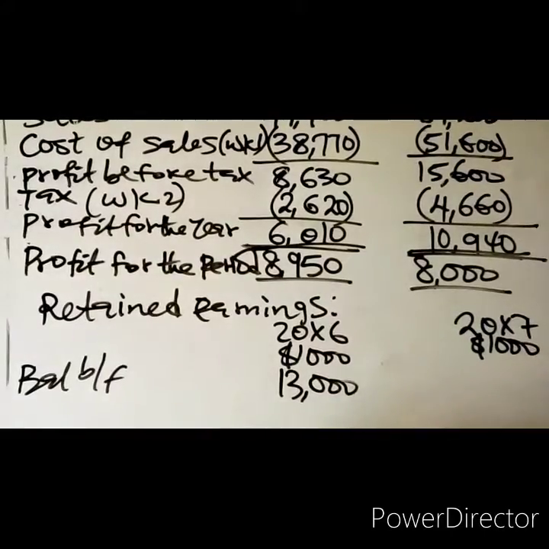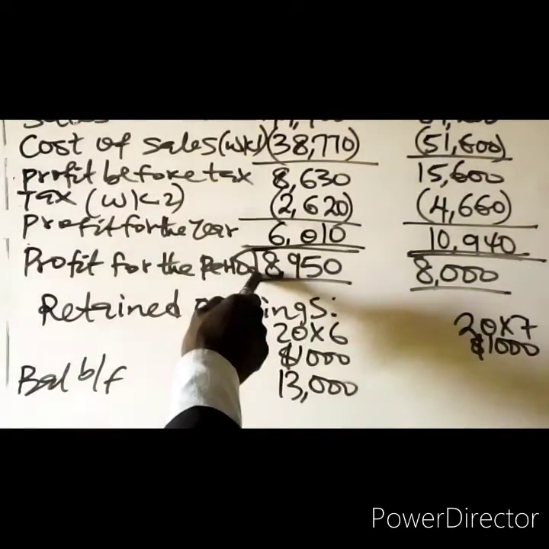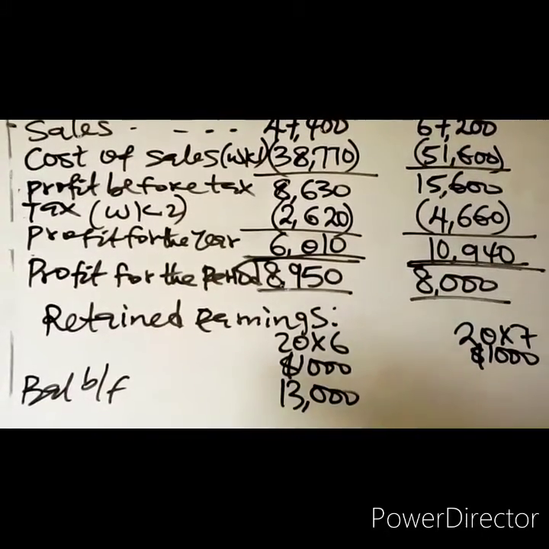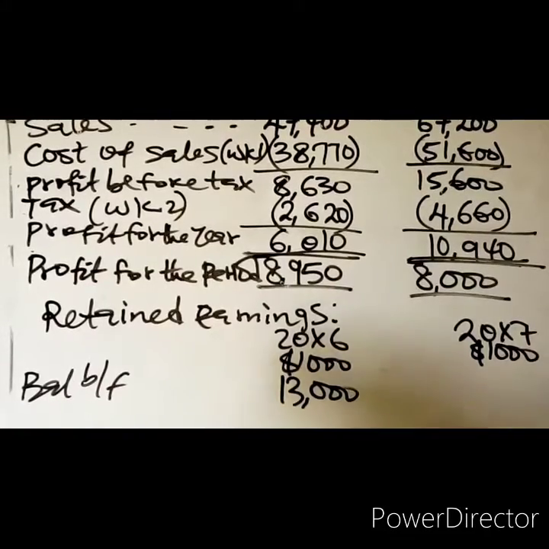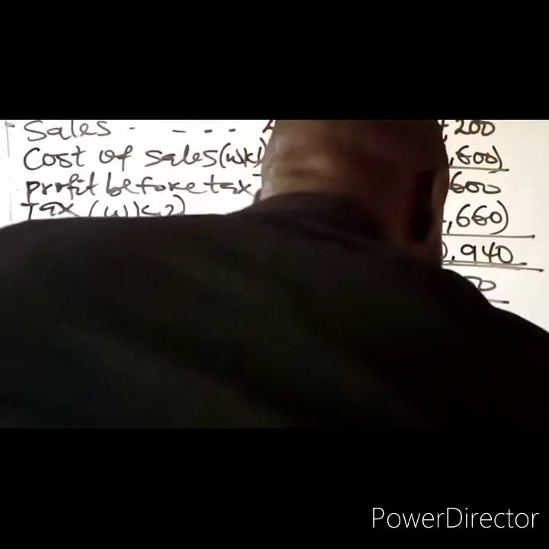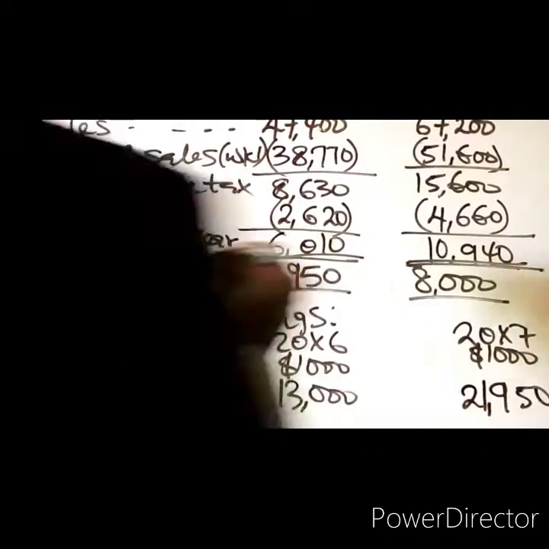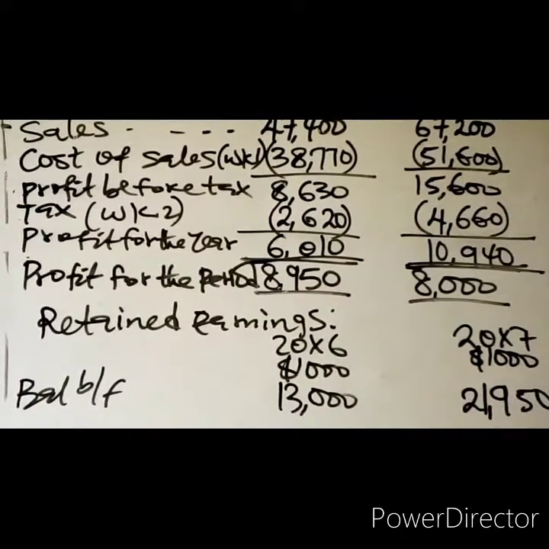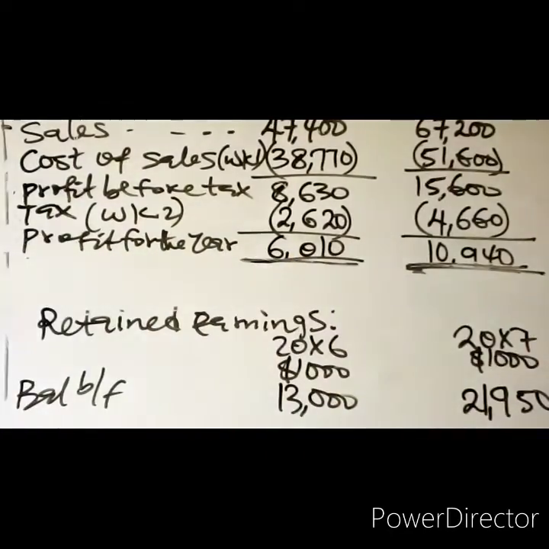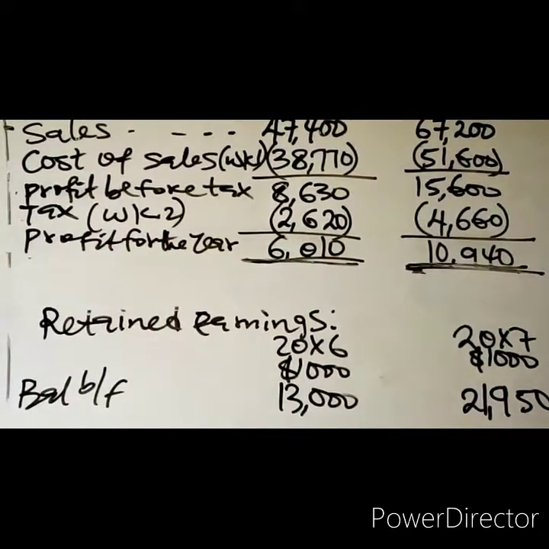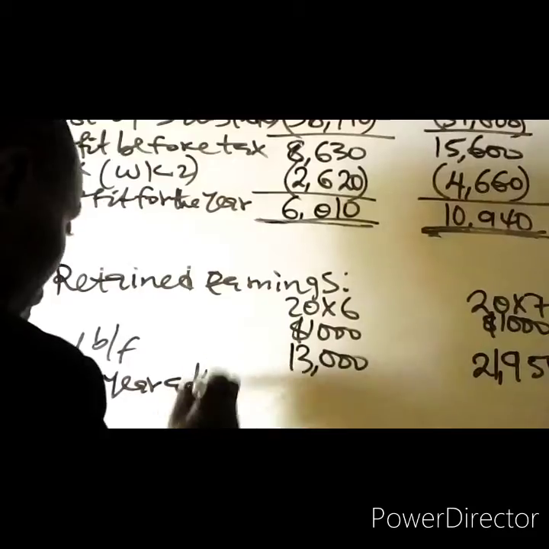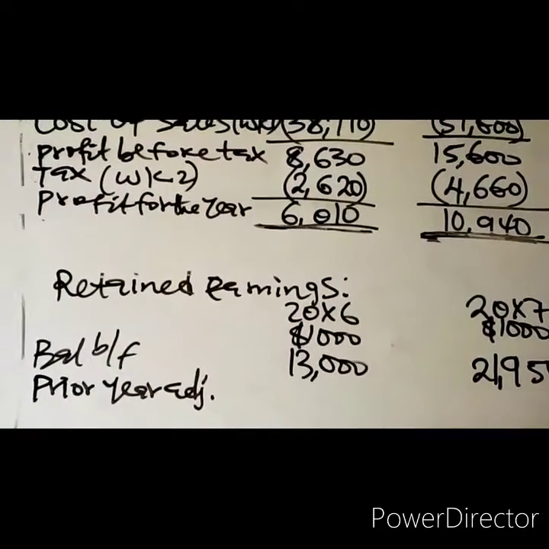Then to get the retained earnings for 20x7, you add the profit for the year of 8,950 to the 13 million. 13 million plus 8,950,000, which is the profit for the year. Then that means you have 21,950. So now the next thing is prior year adjustment. You know the error in inventory.